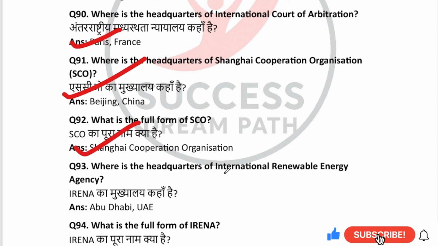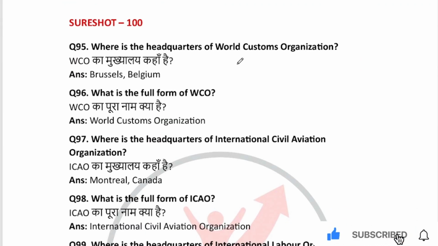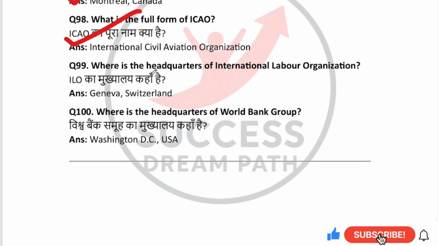Where is the headquarters of International Renewable Energy Agency? Abu Dhabi, UAE. What is the full form of IRENA? International Renewable Energy Agency. Where is the headquarters of World Customs Organization? Brussels, Belgium. What is the full form of WCO? World Customs Organization. Where is the headquarters of International Civil Aviation Organization? Montreal, Canada. What is the full form of ICAO? International Civil Aviation Organization. Where is the headquarters of International Labour Organization? Geneva, Switzerland. Where is the headquarters of World Bank Group? Washington DC, USA.